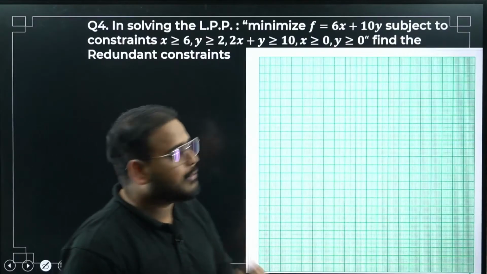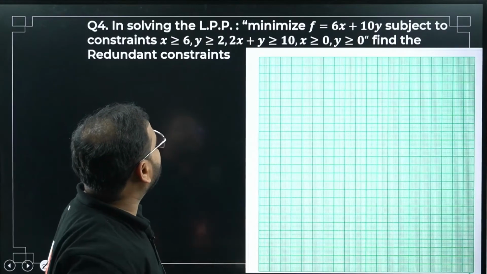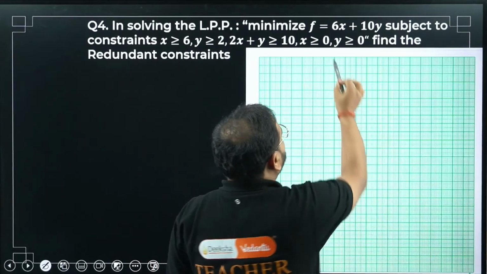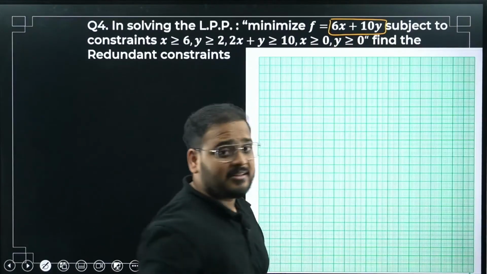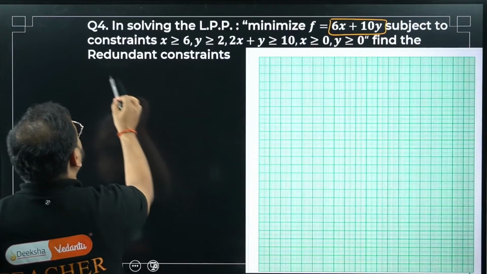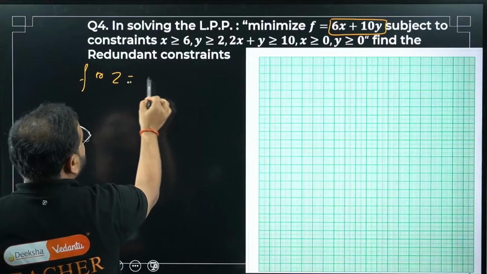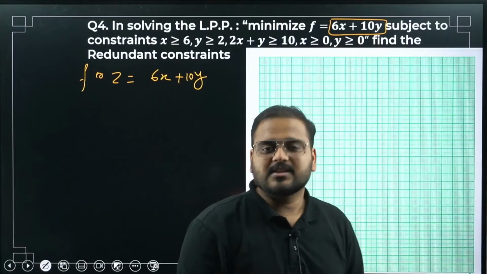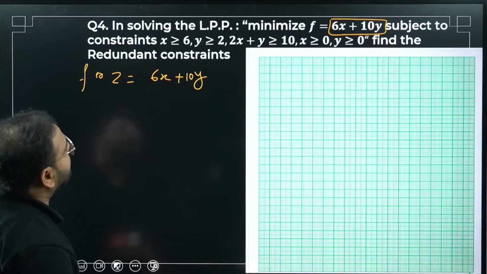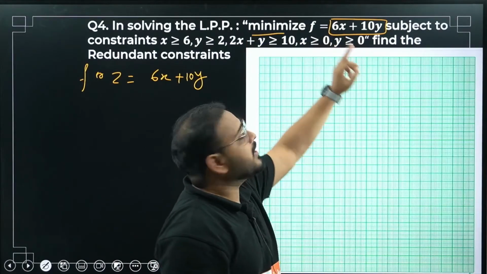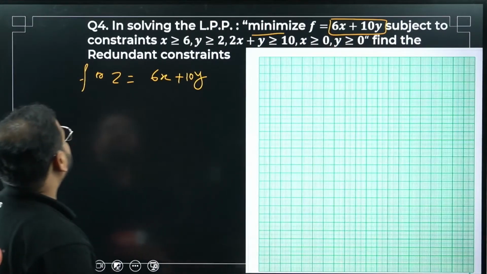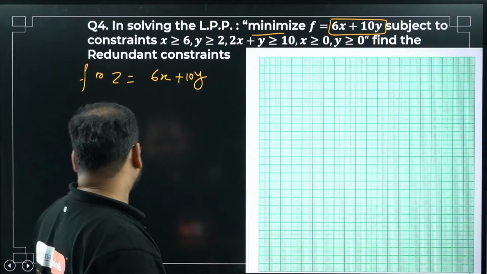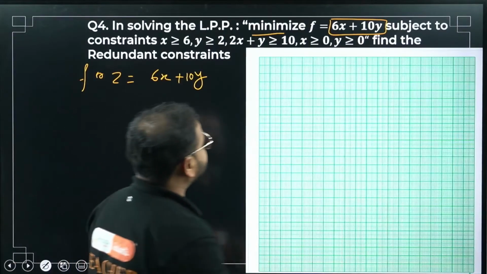Now moving to question number 4. In solving the linear programming problem, minimizing f. There is no z given here, but this is my objective function. If you want, I can write it as f or z equals 6x plus 10y. What's my optimization? Minimize. Constraints are given: x greater than or equal to 6, y greater than or equal to 2, 2x plus y greater than or equal to 10. Let's plot the curve.